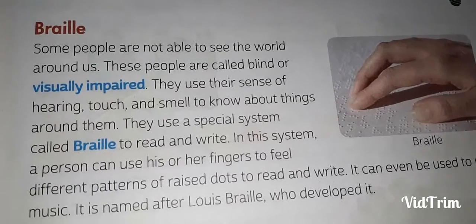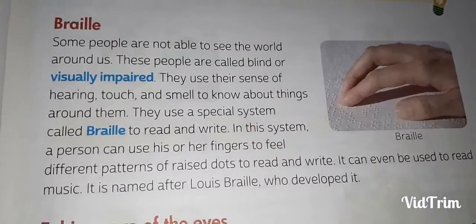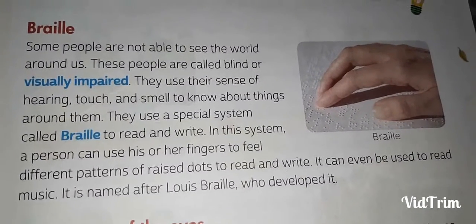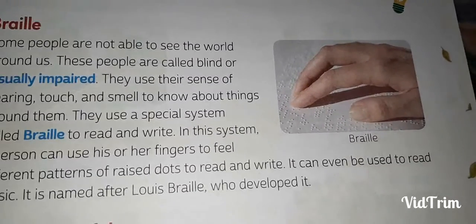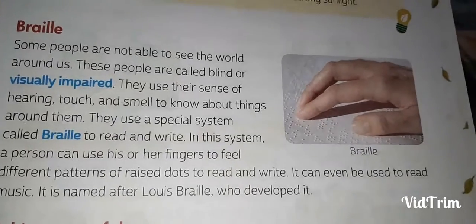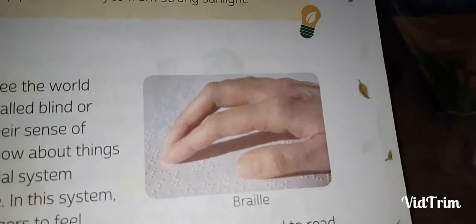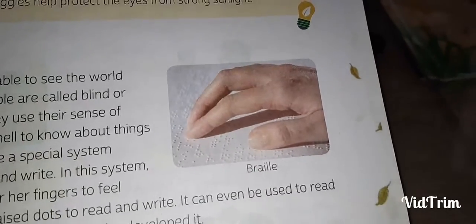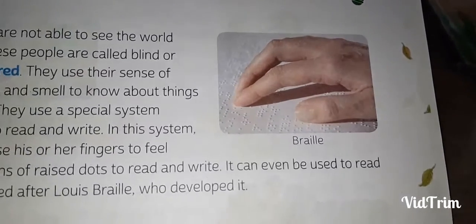They use a special system called Braille to read and write. In this system, a person can use his or her fingers to feel different patterns of raised dots to read and write. It can even be used to read music. It is named after Louis Braille, who developed it. You can see in this picture, visually impaired people use Braille script. That was discovered by Louis Braille.